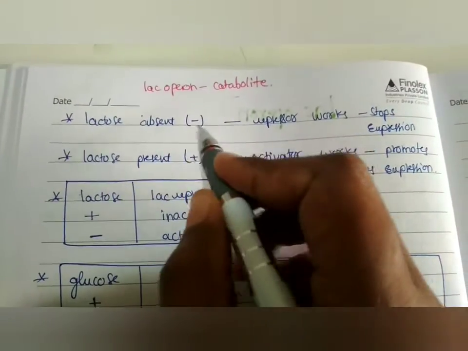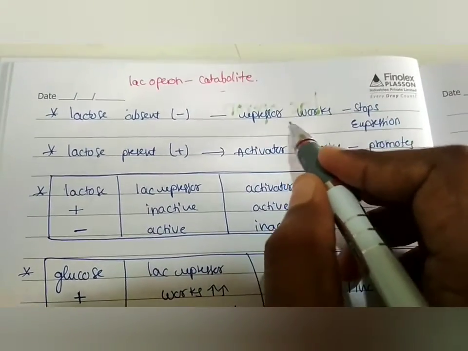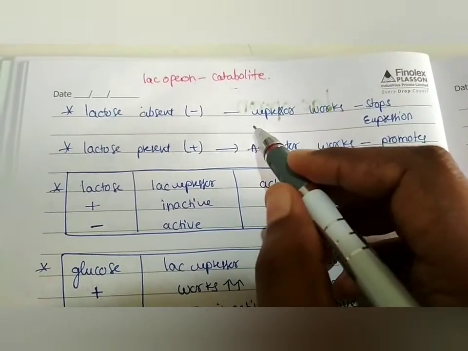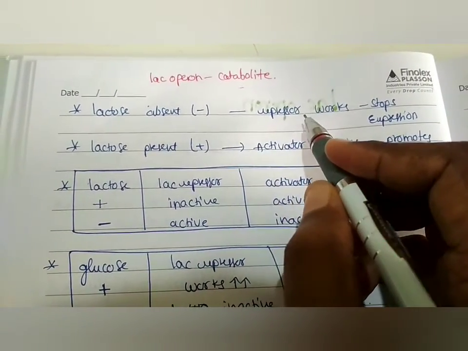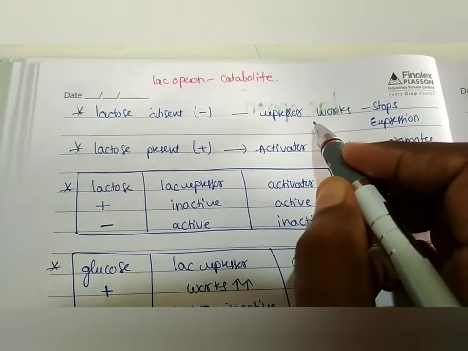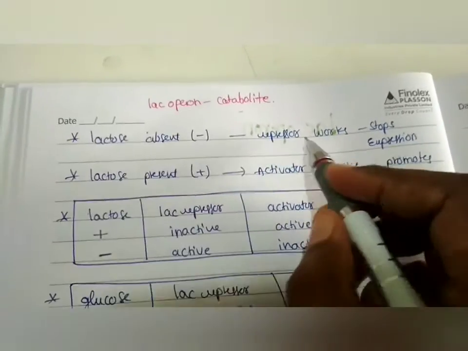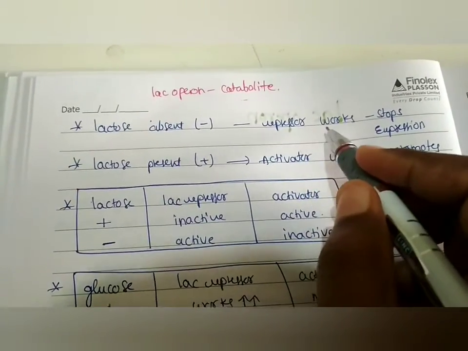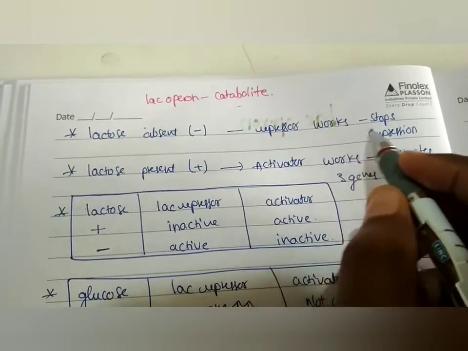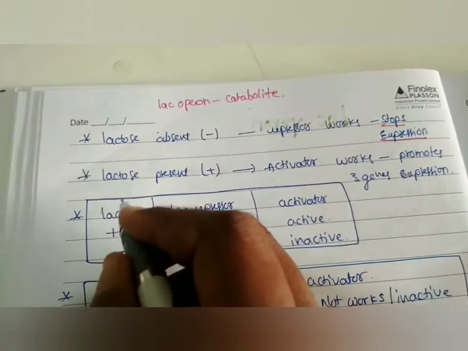If lactose is absent, that is, there is no lactose in the cell, the repressor works, because if lactose is present, the repressor won't stop the expression of the genes, as there is no need for the catabolism of lactose. So the repressor is working when lactose is absent in the cell and stops the expression of the 3 genes we just discussed.